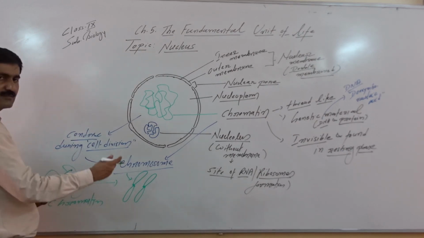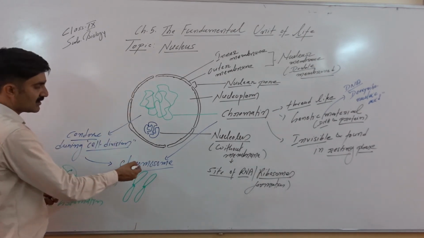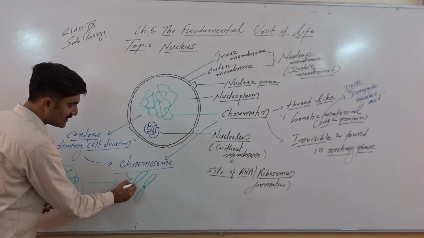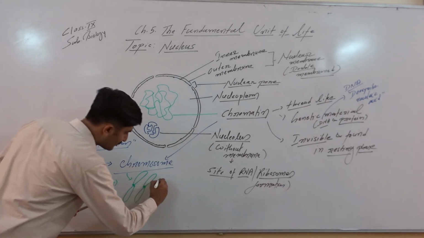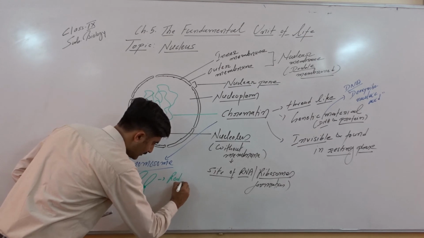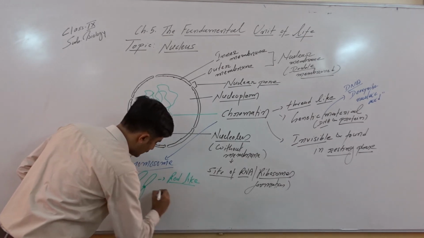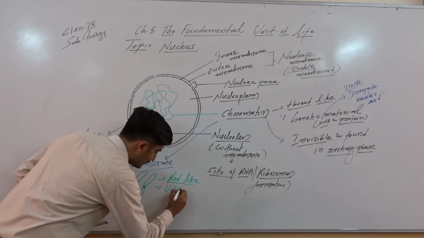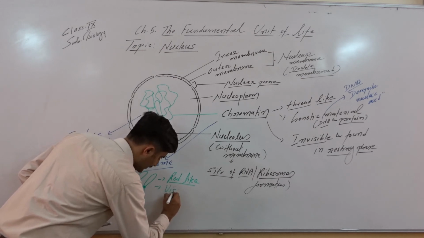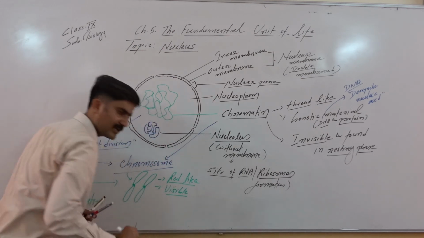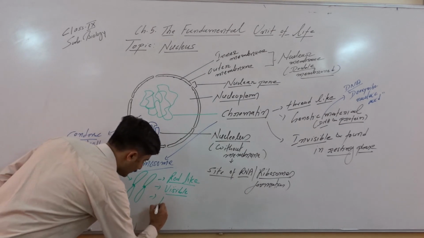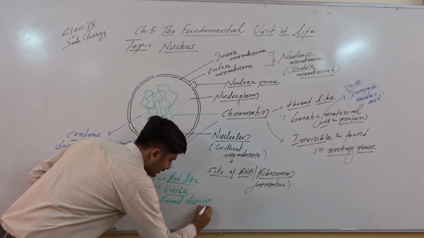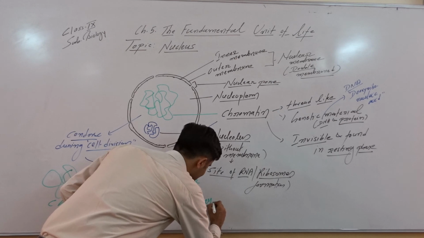Chromo means colored. Soma means body. So chromosome stands for colored body. These colored bodies can be seen when we scan the cell. These are called chromosomes. So we can write about this: rod-like, visible, they can be seen under the microscope. They can be observed and found only during cell division. This is very important. Found in the dividing cells during cell division.